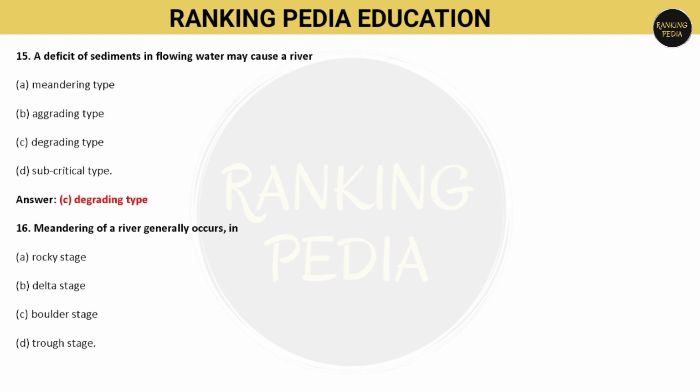Next question is, meandering of a river generally occurs in which stage? So you have to answer. Option number A is rocky stage, delta stage, boulder stage, or trough stage, that is option number D. So which one is the correct? So the meandering of river generally occurs in trough stage. Option number D is correct.